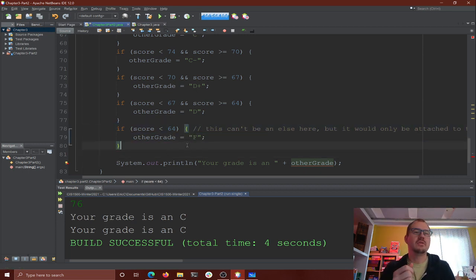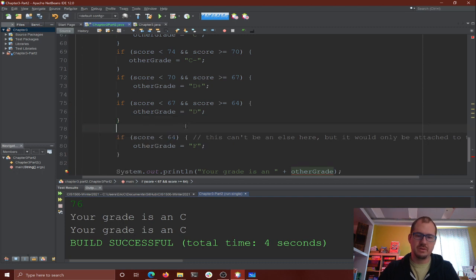If this is your desired method, with a bunch of ifs instead of else ifs, that's okay. Nothing wrong with it. We need to move this default here. So if we declare other grade outside the if blocks, set it to the default.